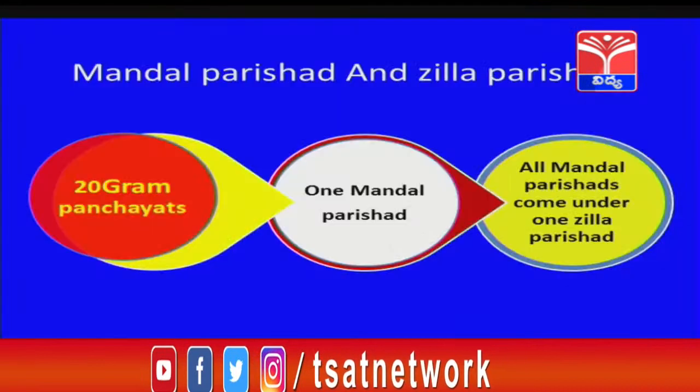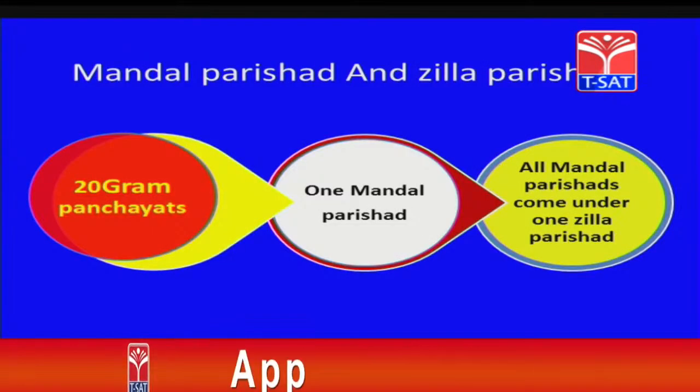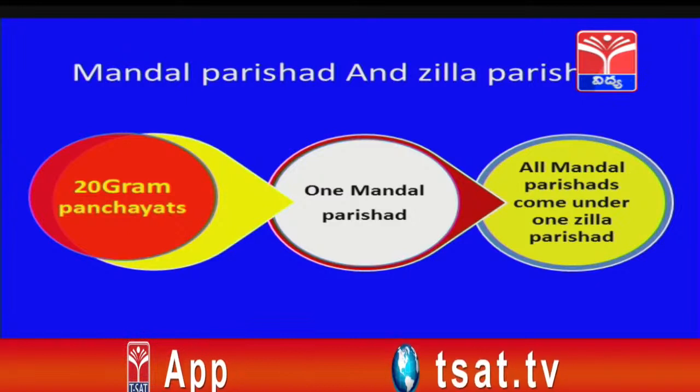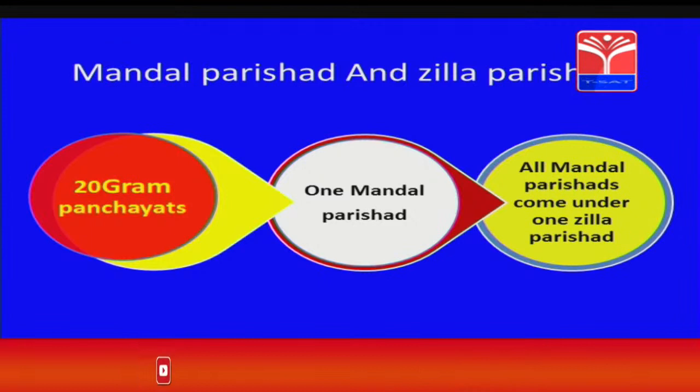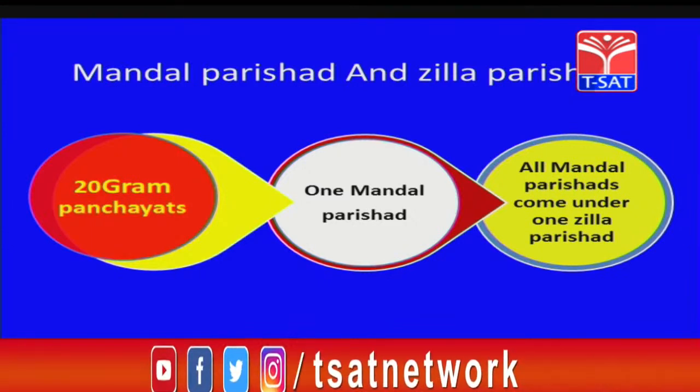Let us now discuss about Jilla Pashit and Mandal Pashit, MPTC, JPTC. 20 Gram Panchayats will make one Mandal Pashit, and all Mandal Pashit of that district will come under one Jilla Pashit. Mandal Pashit and Jilla Pashit's work. At the Mandal level, you will have MPTC. At the Jilla level, you will have JPTC.